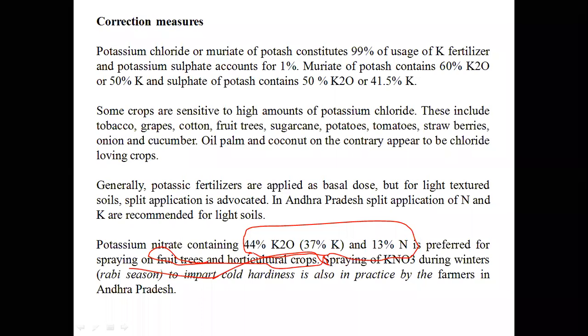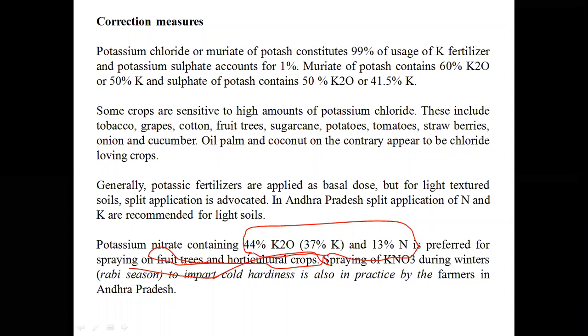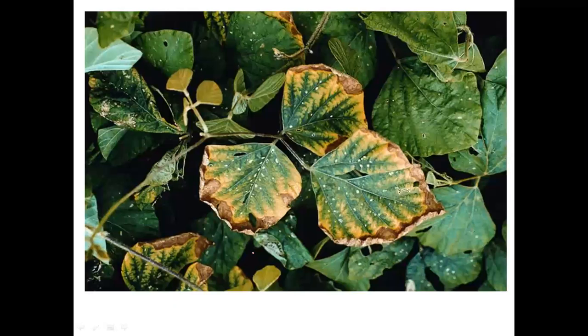Okay, then the percentage of K2O in case of SOP, MOP, and potassium nitrate is also important with respect to your examination point of view. Then for coconut and oil palm, what is the source of potassium fertilizer? MOP. MOP, sir. Because coconut and oil palm are chloride loving species.